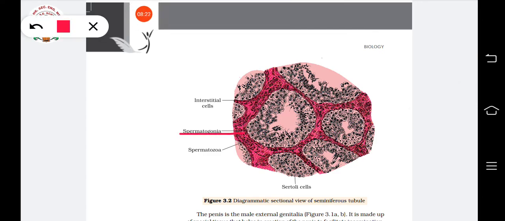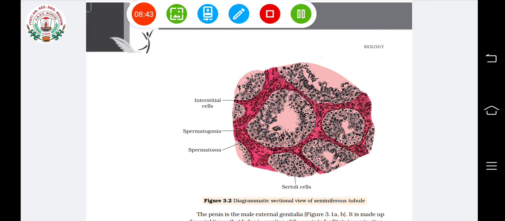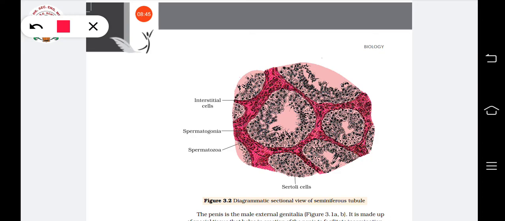You can see here, this is the inner side of the seminiferous tubule, and here you can see spermatogonia, which will give rise to the sperms, or spermatozoa. And another kind of cells are also there in between the spermatogonia. They are known as Sertoli cells.